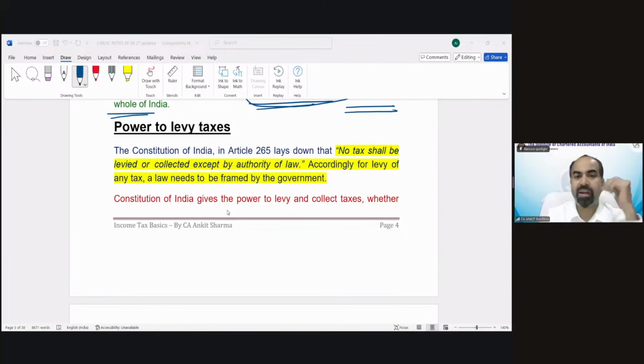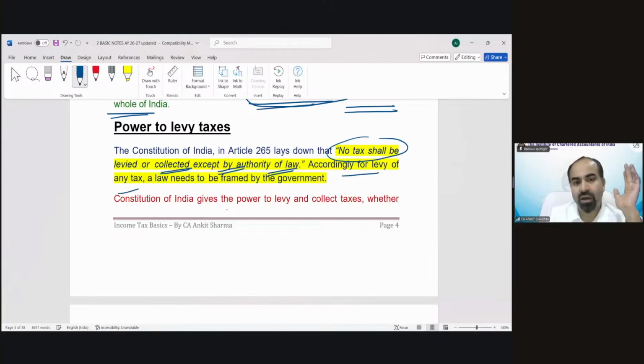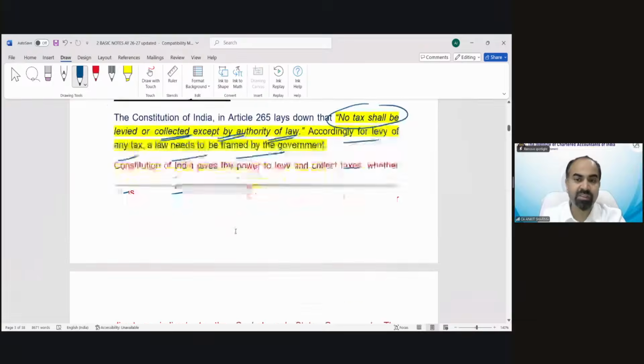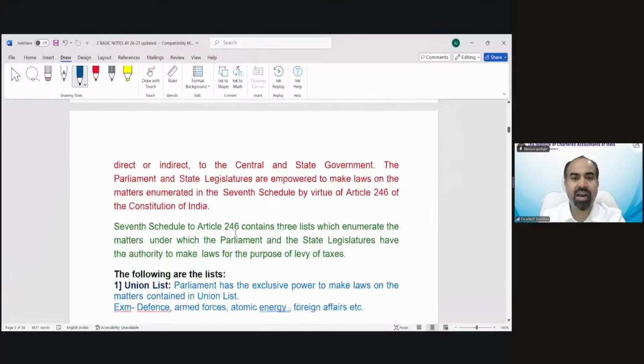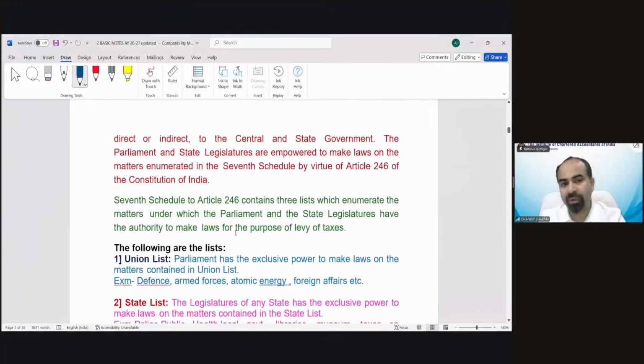The Constitution of India in Article 265 lays down that no tax shall be levied or collected except by authority of law. Accordingly, for levy of any tax, a law needs to be framed by the government. The Constitution of India gives the power to levy and collect taxes, whether direct or indirect, to the central or state government. The Parliament and state legislature are empowered to make laws on the matters enumerated in the 7th Schedule by virtue of Article 246 of the Constitution of India.